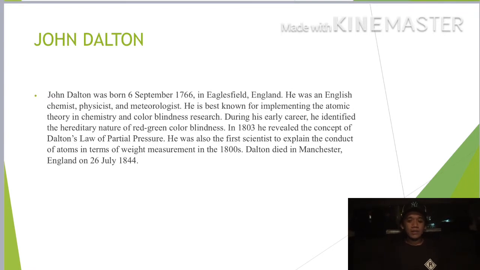Okay, next is John Dalton. John Dalton was born 6 September 1766 in Innisfield, England. He was an English chemist, scientist, and meteorologist. He is best known for implanting of atomic theory in chemistry and color blindness research. During his early career, he identified the hereditary nature of red-green color blindness.